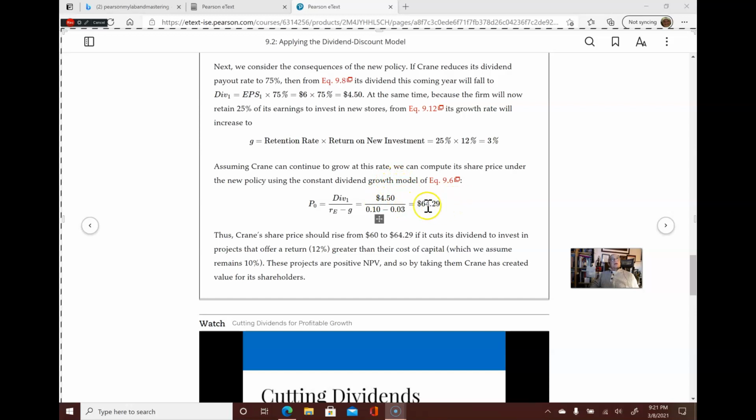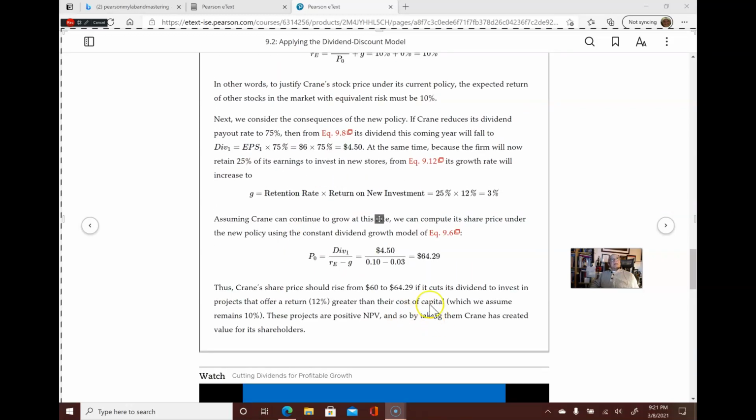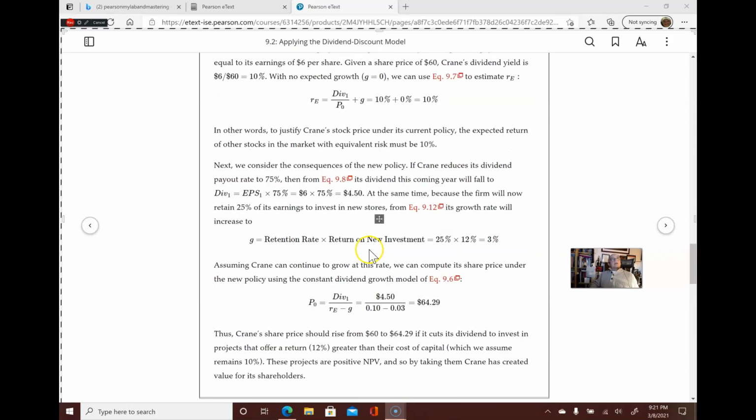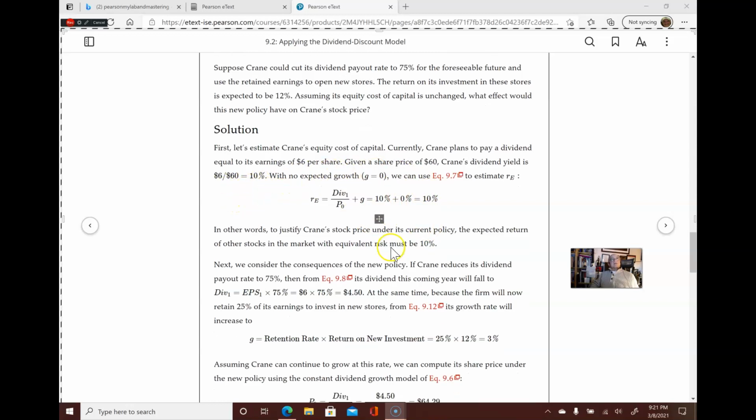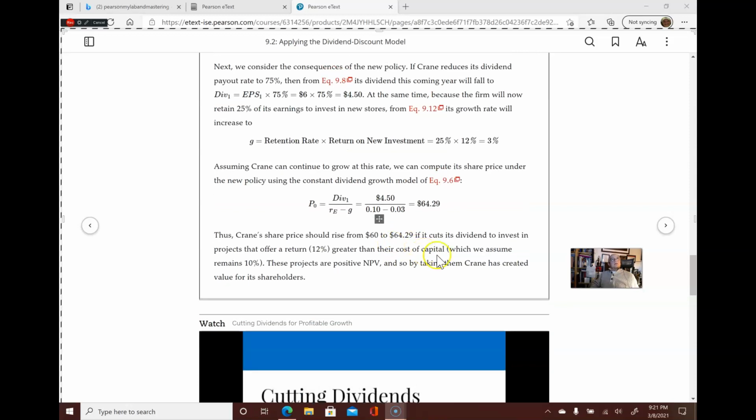The price of the share now comes out to $64.29, and that 10% is what was calculated earlier. This assumes the same equity cost of capital.